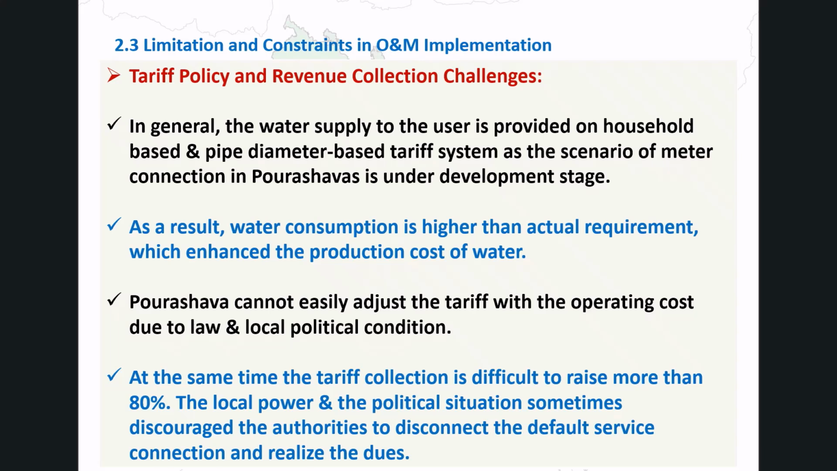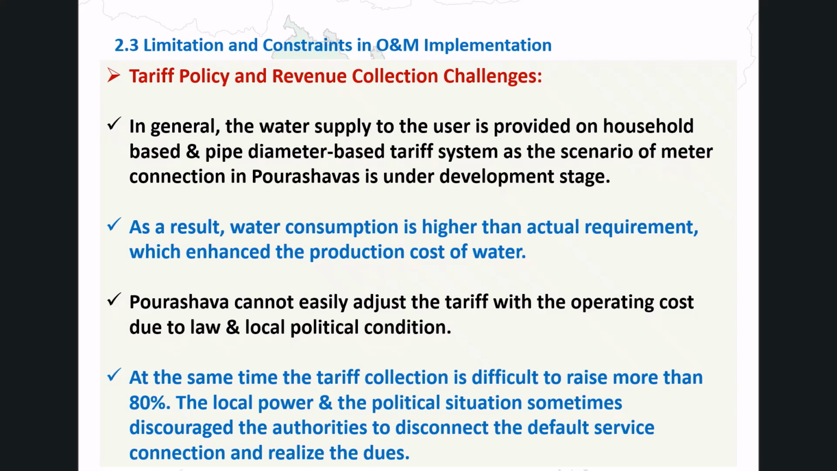The next, tariff policy and revenue collection challenges. In most Poshwas, water billing is based on household connection or pipe diameter rather than actual metered consumption. This is because water meter rollout is still at an early stage. As a result, consumers have no incentive to limit their usage, and consumption exceeds what is actually needed, thereby increasing production costs. Adjusting tariffs to reflect actual operating costs is difficult.